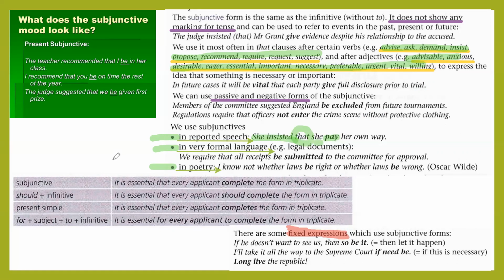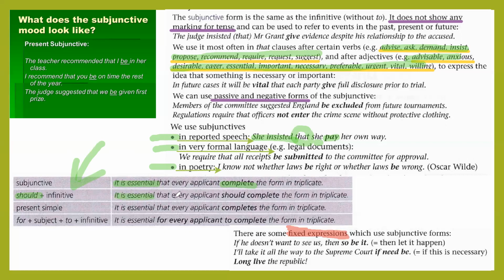Usually people prefer some other variants, and you can see them here. Subjunctive itself: it is essential, another construction with an adjective, that every applicant complete the form. Another variant, we can use should. Usually I tell my students that we have should, but sometimes we can just use a sentence without should.